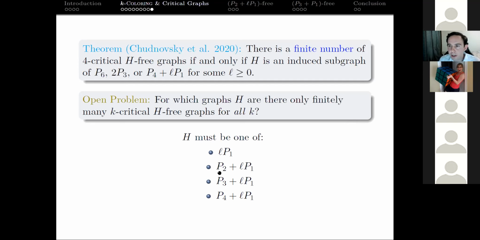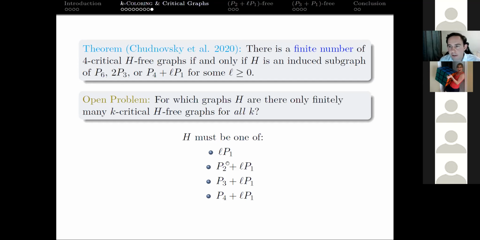The first case we can all convince ourselves of right now. We'll go through this proof very quickly: why, if you forbid LP1, there's a finite number of these K-critical graphs for all K. If we forbid LP1, we're essentially just restricting the independence number to be at most L minus 1. If it's K-critical, the clique number has to be at most K. So it's just Ramsey's theorem now, because any graph over a certain order is going to, by Ramsey's theorem, either have an independent set bigger than we allow or a clique bigger than we allow.